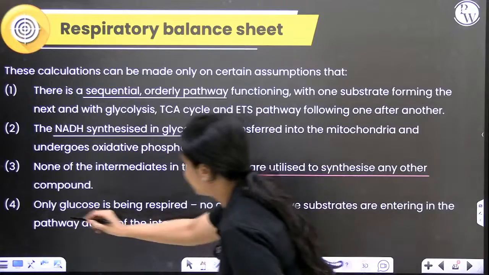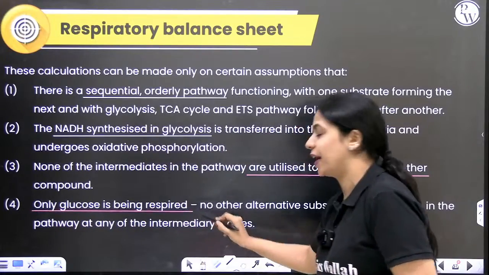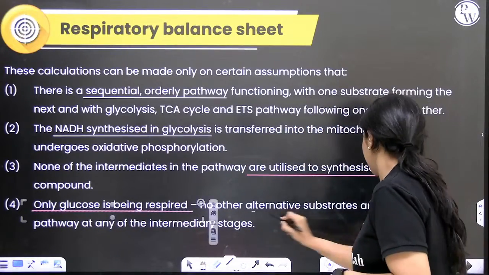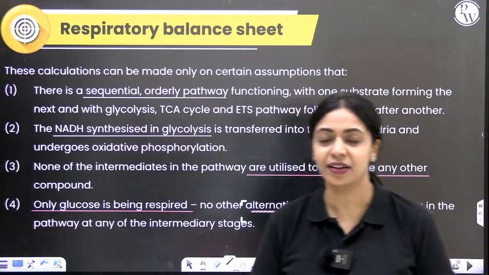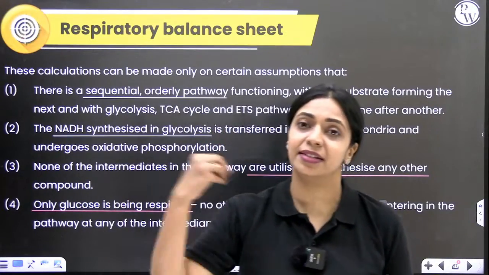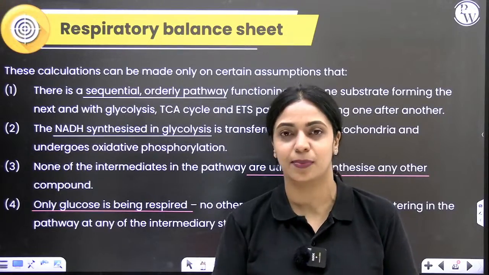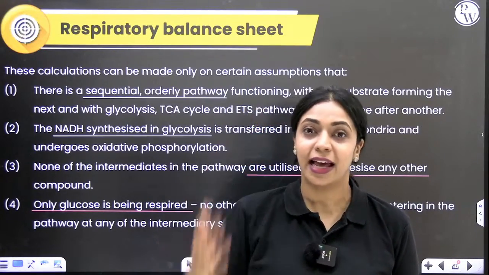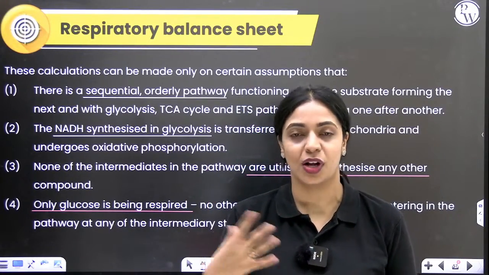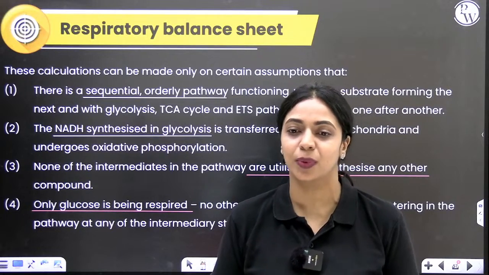And finally, only glucose is being respired, no other alternative substrates are being respired, and none of them are entering the glycolytic pathway in between anywhere. If you make these assumptions and calculate how many NADH are produced, how many ATP are produced, we will get our